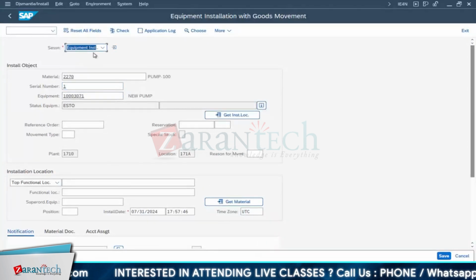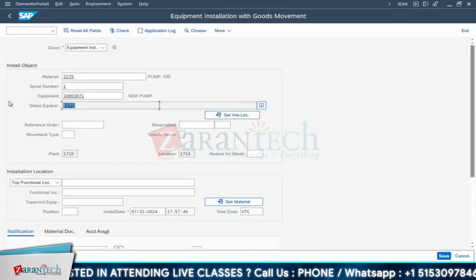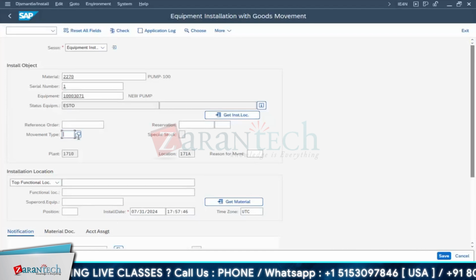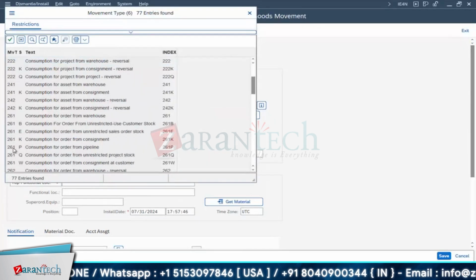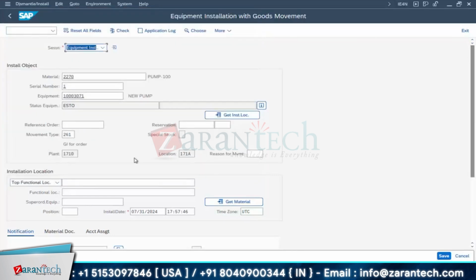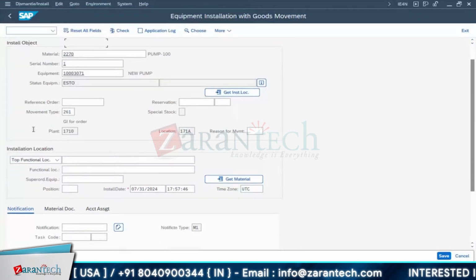Now you want to receive this material, right? It is in stores, in the warehouse. Now what movement type do you use? It's a goods issue, so you'll go for the movement type goods issue, 261 goods issue. Now see where it wants to install.